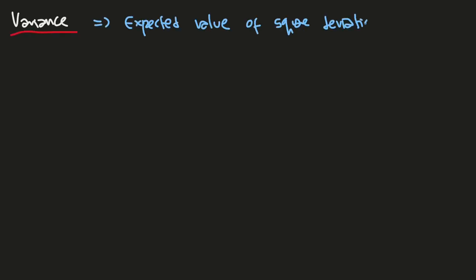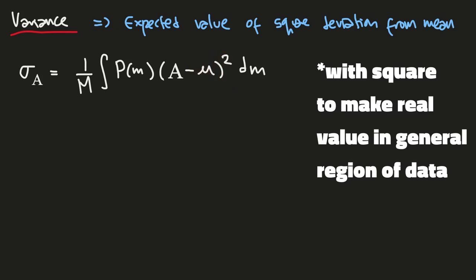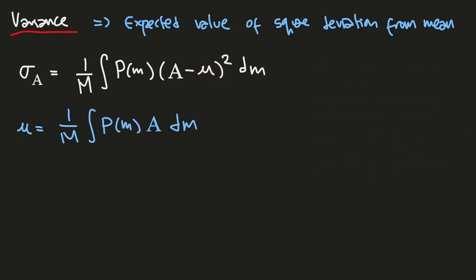Next, we move to variance, which is the expected value of the squared deviation from the mean, or the expected value of the measurement. This variance is defined as sigma squared of A, the variance for measurement A, which equals 1 over capital M, then the integral, where inside we measure the expectation of A itself minus its average from before, where the expectation value of A is denoted as mu.